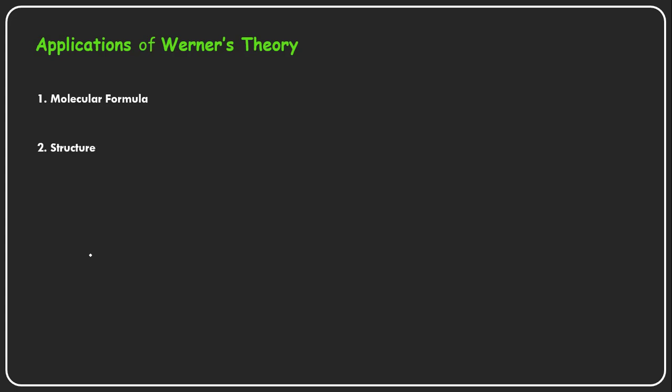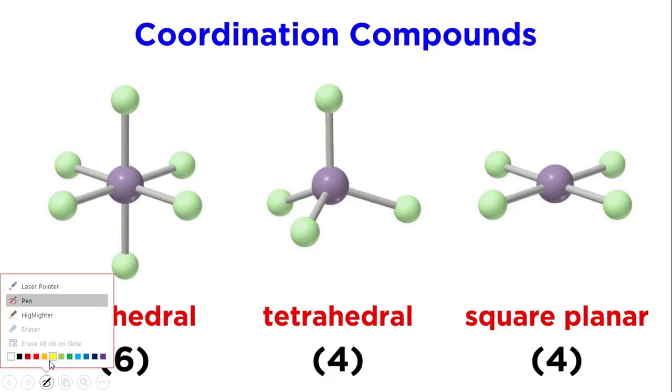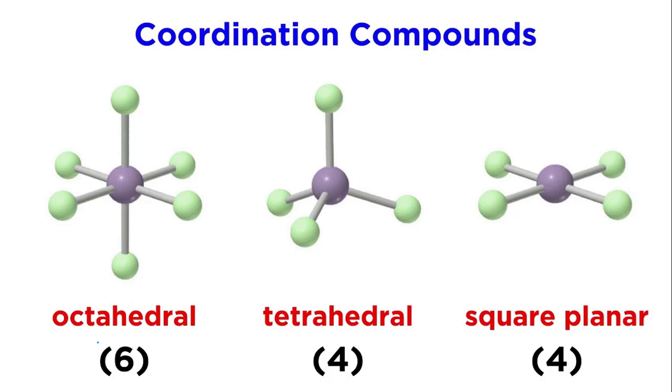And the second application is structure. As per Werner's theory, we can predict the structure of the molecules also. Coordination compounds have fixed geometries. Why do they have fixed geometries? The reason is the primary valency: the ligands satisfying the primary valency, that is nothing but the oxidation state, right?